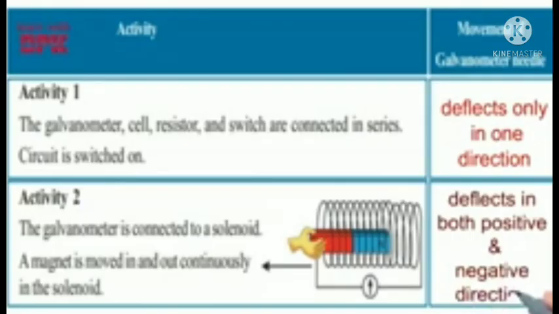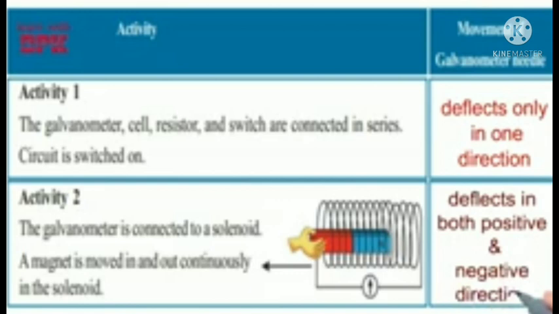Next experiment, activity. The galvanometer, cell, resistor and switch are connected in series. The circuit is switched on. What happened? We can see that the galvanometer is deflected only in one direction.